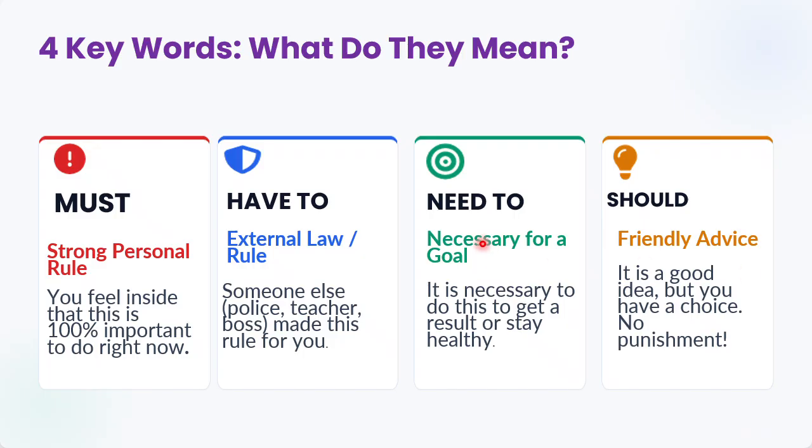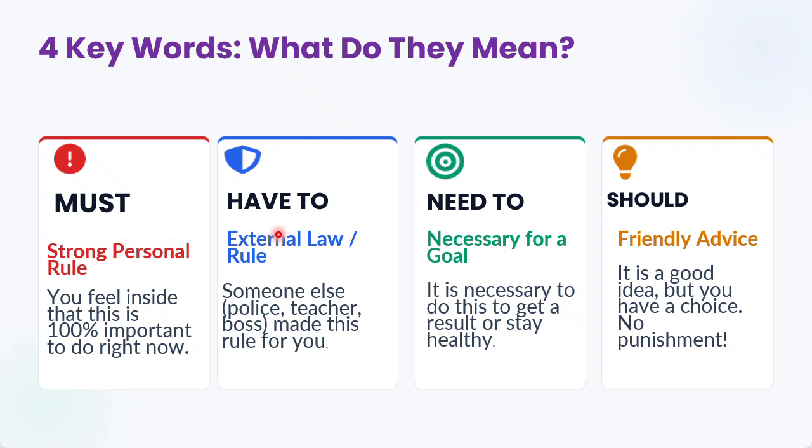Now, first of all, we start with must. Must is used for a strong personal rule. It means you decide in your mind, with your feelings, that this thing is necessary for me, or it is important, if not for you, then for others as well. You feel inside that this is 100% important to do right now. So it is your own decision, your personal decision. Therefore, you are using must, right?